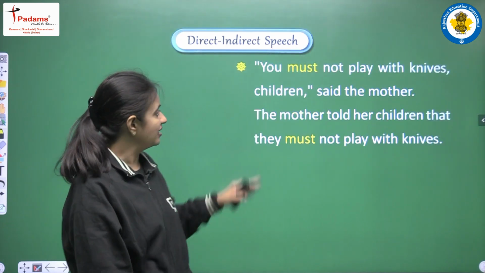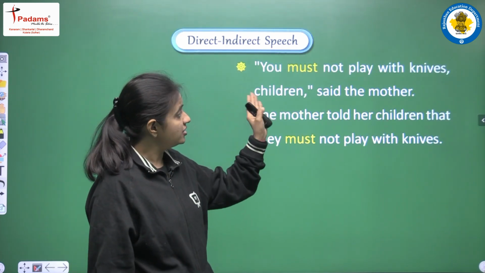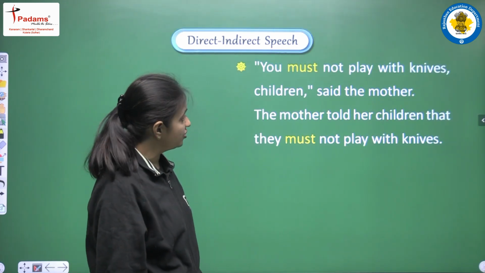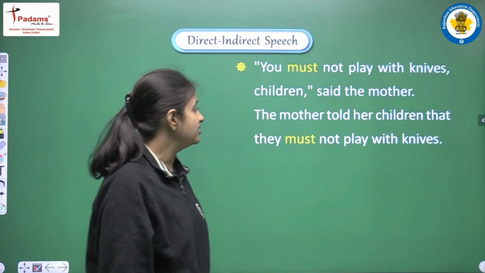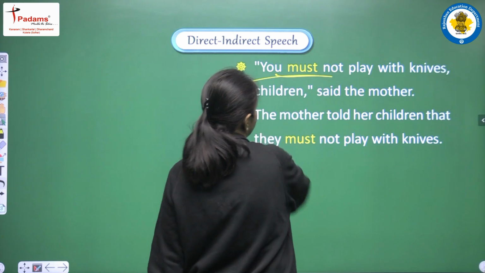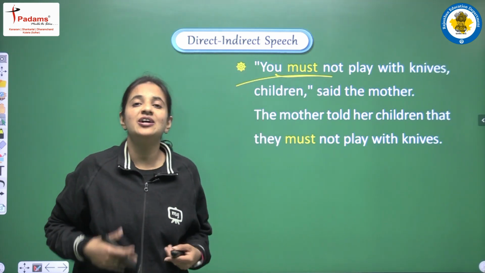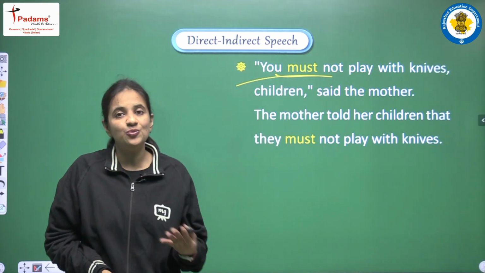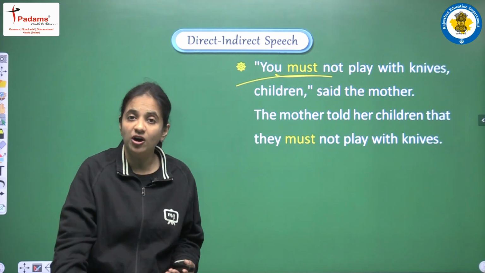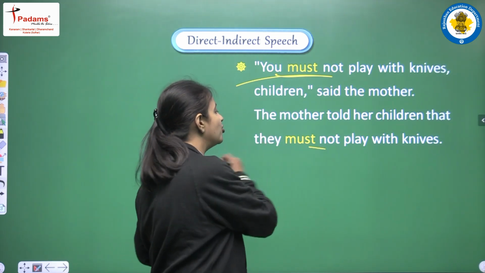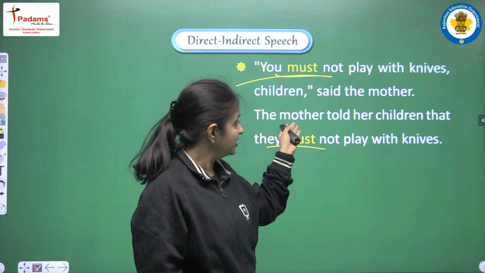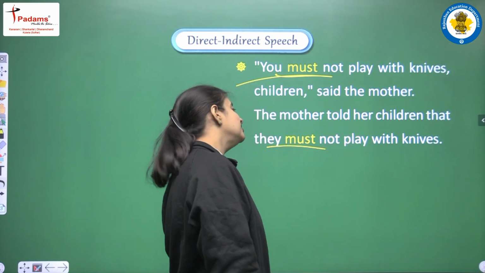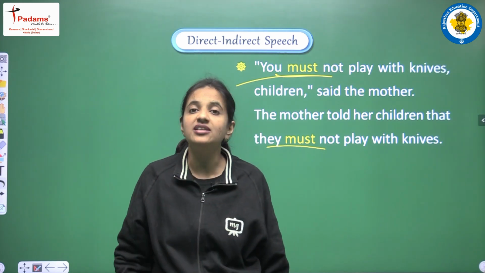Okay. Next example, you must not play with knives, said the mother. So in this sentence also mother is saying this thing. So this is something a permanent prohibition, because a mother will never allow kids to play with knives or any sharp objects, and this is the reason we are not doing any changes in the must, and the answer will be the mother told her children that they must not play with knives.